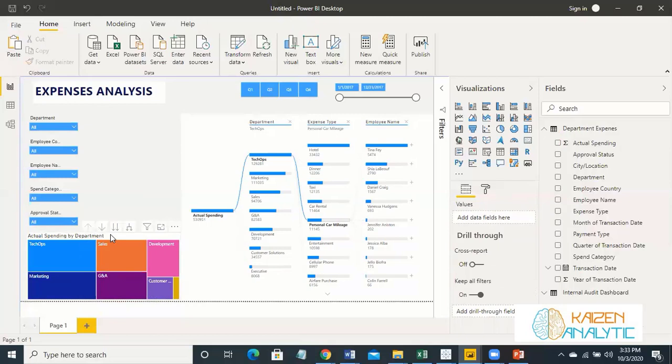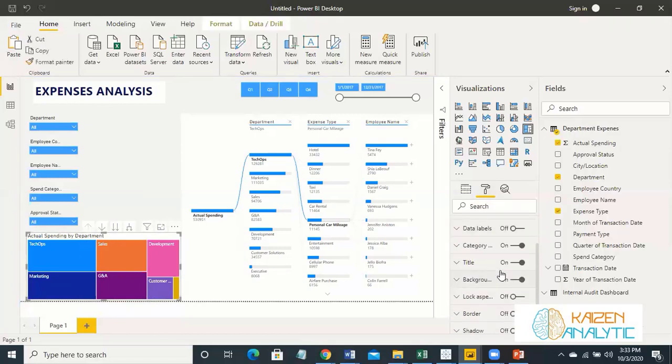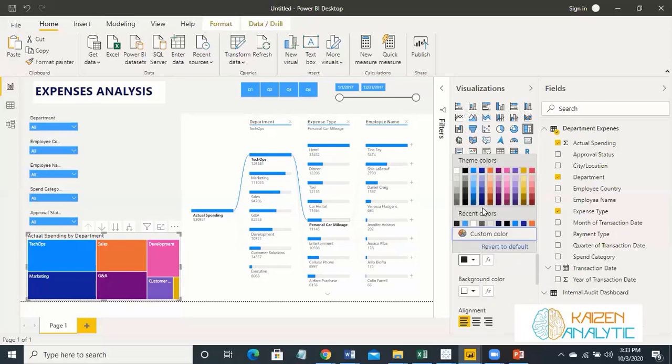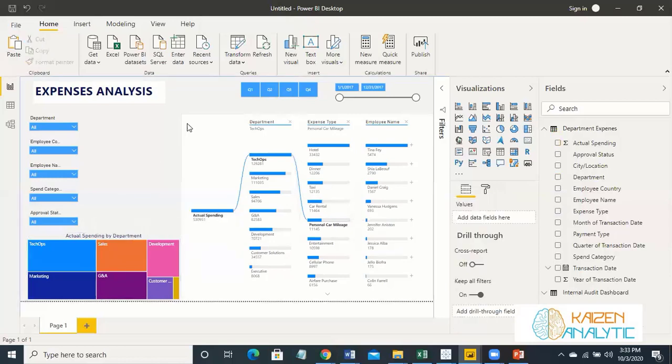So let's just do the final touch-ups of this visual as well. Background nil. As far as title is concerned, just make it dark blue and make it center adjustments. That's good. And we can place one more visual over here.